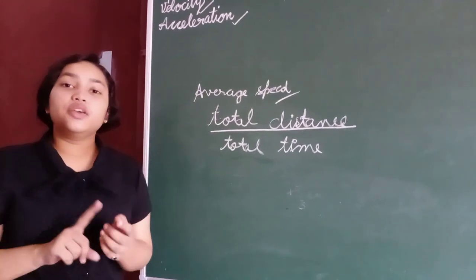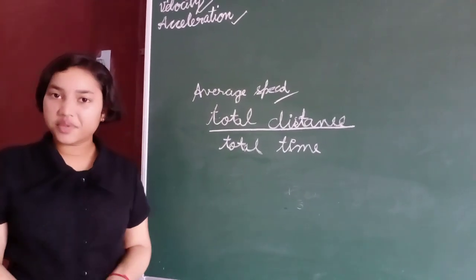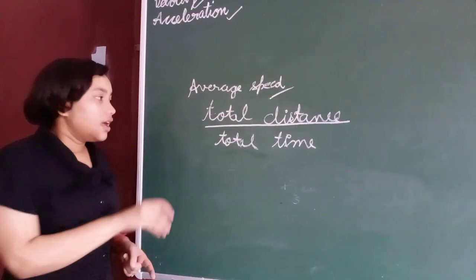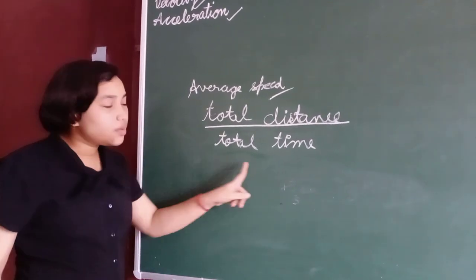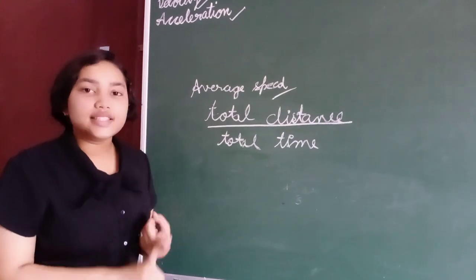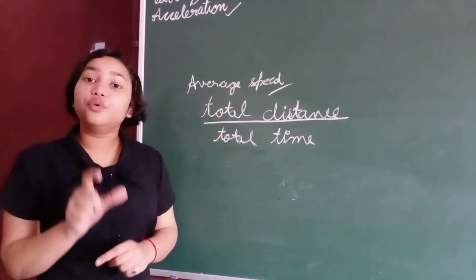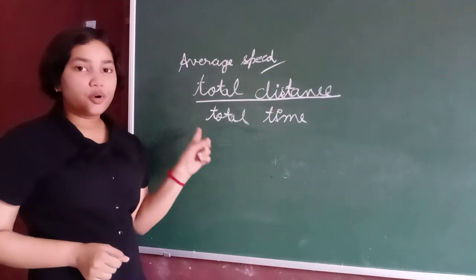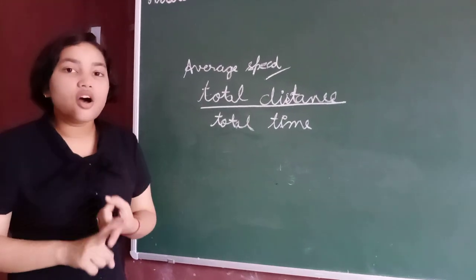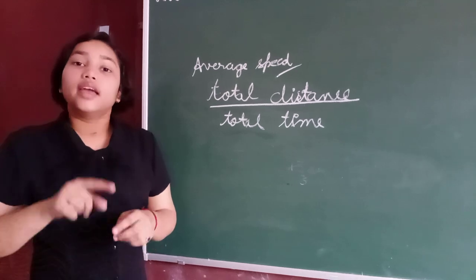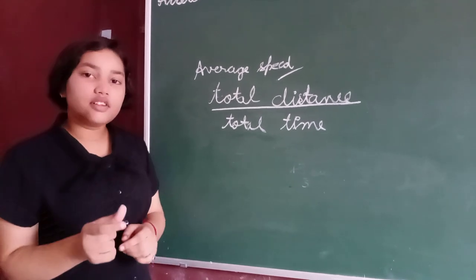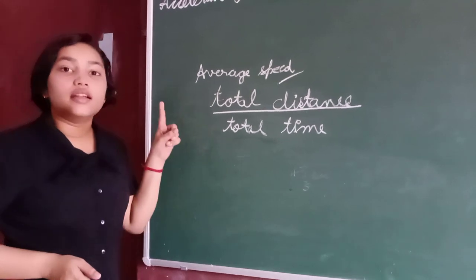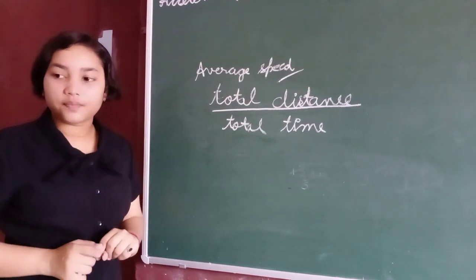Now, what are uniform speed and non-uniform speed? If an object travels equal distances in equal intervals of time, we say that it has a uniform speed.